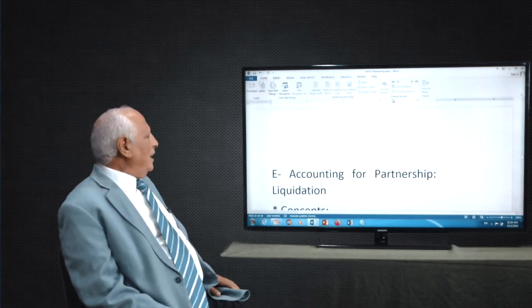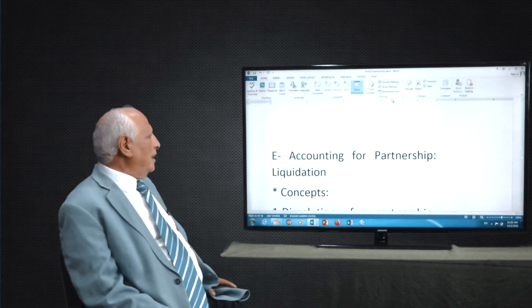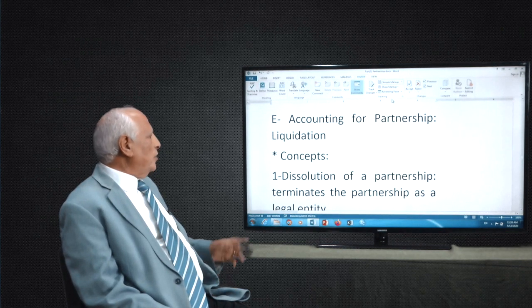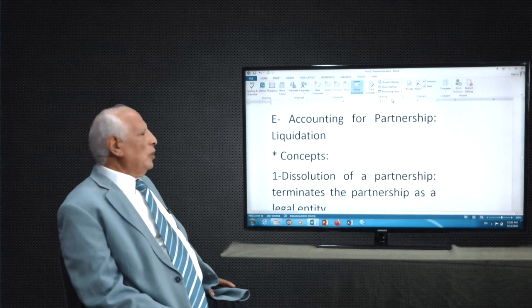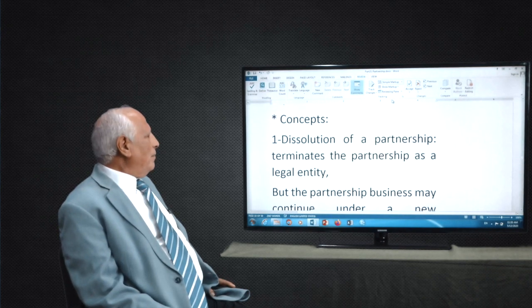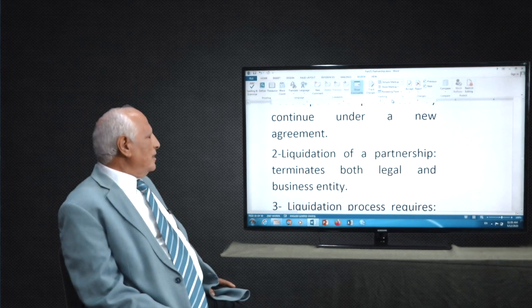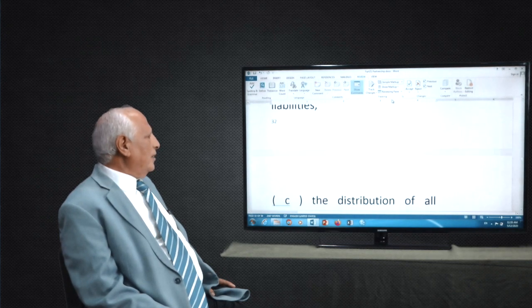And this one here, account for partnership liquidation. This part is only for reading. You're going to look at it and read it. It is not included in the exam. Account for partnership liquidation is just to give you what it means in theory. What do you mean by liquidation? But there are no examples and no exercises for the exam.